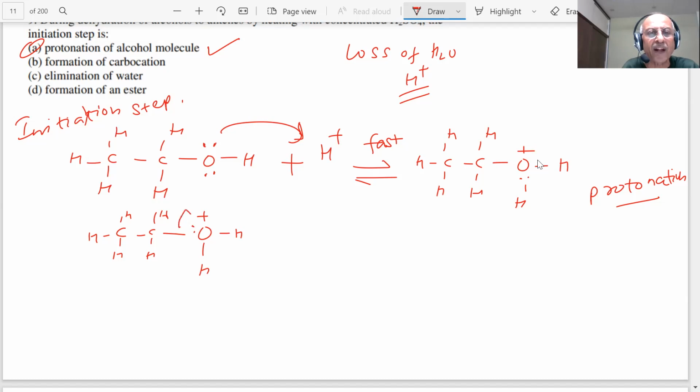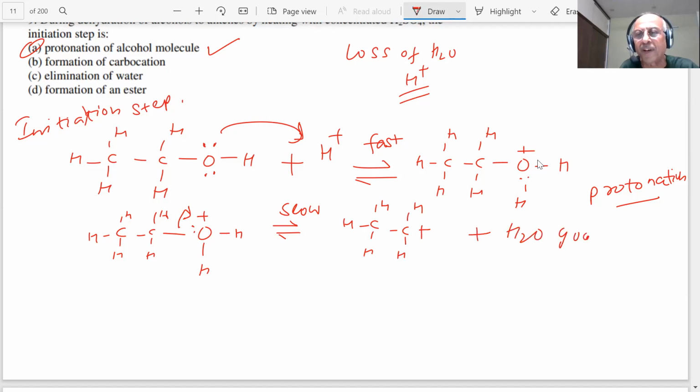This is a slow step. You are getting a carbocation, and water is a good leaving group. It will immediately leave, and you will get formation of a carbocation, and that is the rate determining step here.